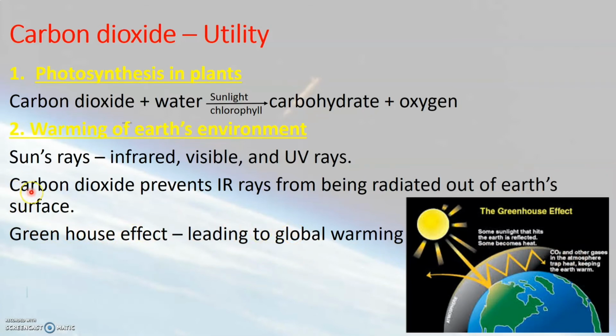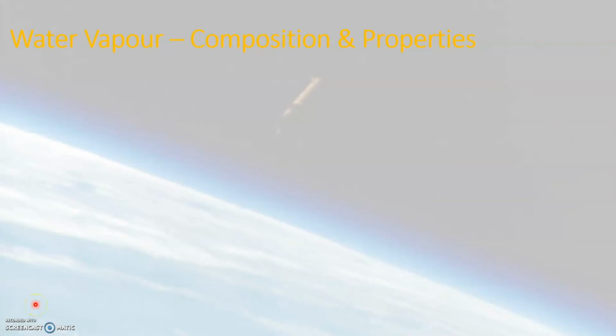So here we can see that carbon dioxide is essential for warming up of Earth's environment. So an increase in amount of carbon dioxide and an increase in amount of few other gases in the Earth's atmosphere will lead to greenhouse effect, thus leading to gradual increase in temperature of the Earth's surface called as global warming. We have now learned about nitrogen and oxygen. We have also learned about carbon dioxide.